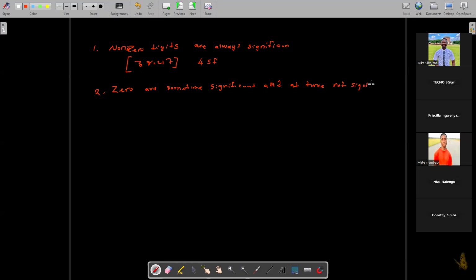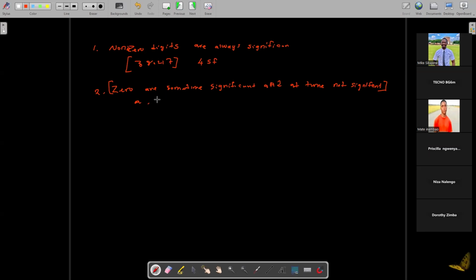Okay, this statement sounds ambiguous. If I say zero, sometimes it's significant, sometimes it is non-significant. What do I mean? We can put some rules here. When do zeros become significant and when do zeros become non-significant? Let's look at the first case. If a zero is at the beginning of a number, it's always not significant.